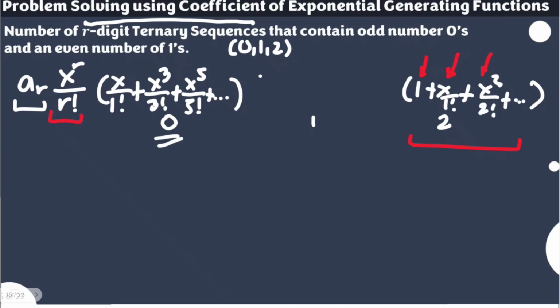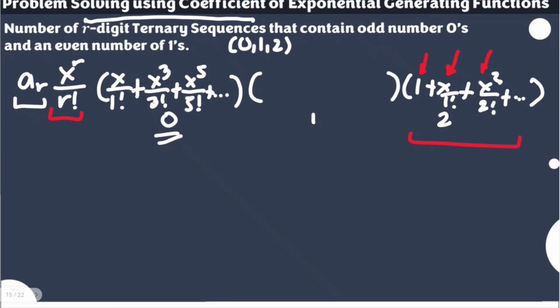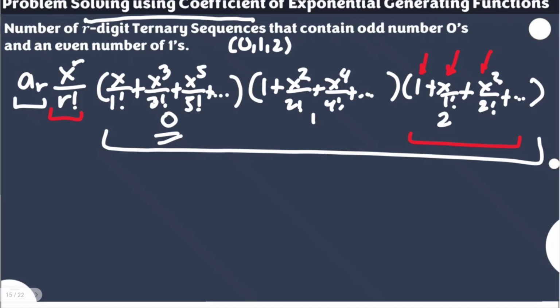Now for 1, it's the other way around. It has to be even. For even, we also consider the non-appearance, because its exponent is actually 0. This means we add here 1. We consider that to be part of it because, again, it is included in the process. After that, we will have the even numbers, so plus x squared over 2 factorial plus x to the power of 4 over 4 factorial, x to the power of 6, x to the power of 8, so on and so forth. Now, these are the representative exponential generating functions for this type of situation.